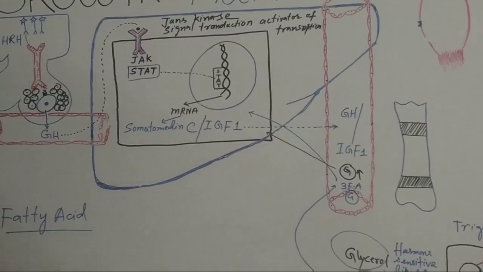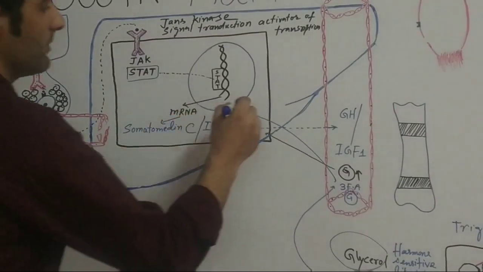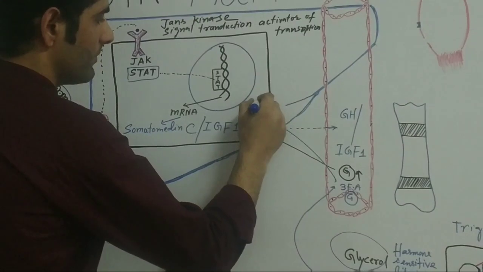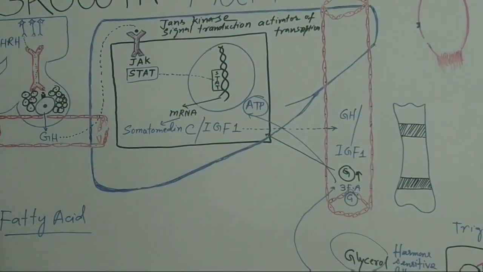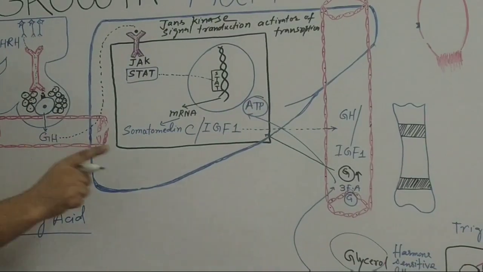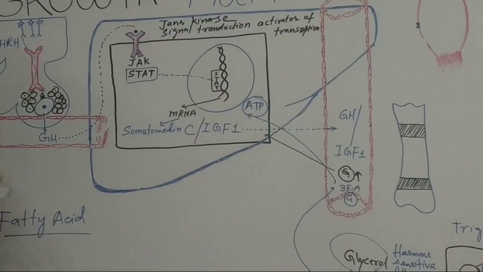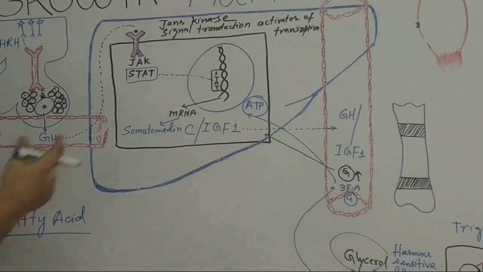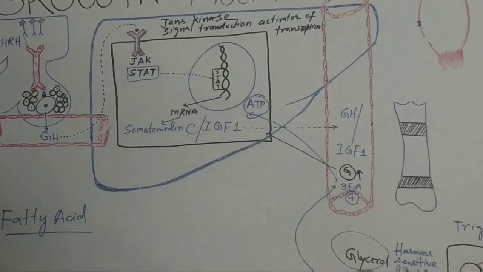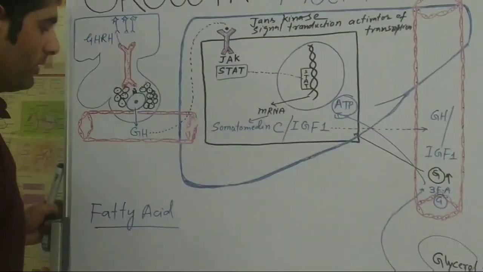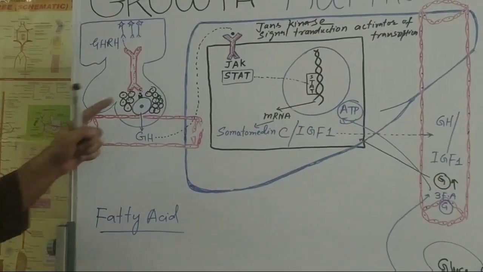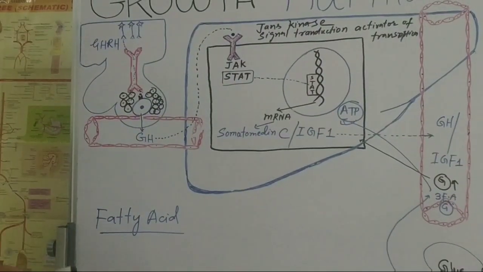Eventually, they will form ATP. Here I want to mention, only from the fatty acid metabolism, due to the effect of the growth hormone, we got ATP. From where? From the fatty acids or from the glycerol molecule. This was the effect on the fatty acid metabolism.